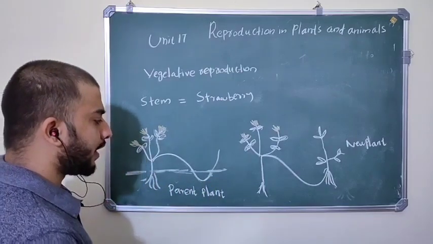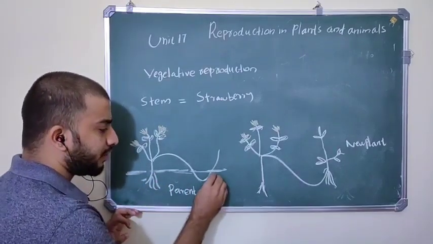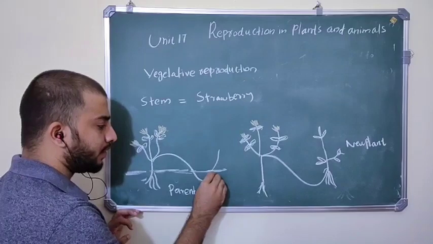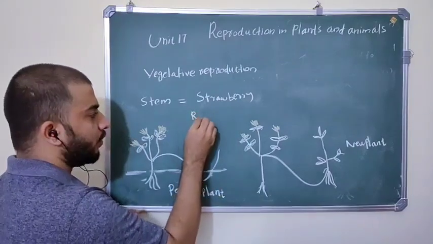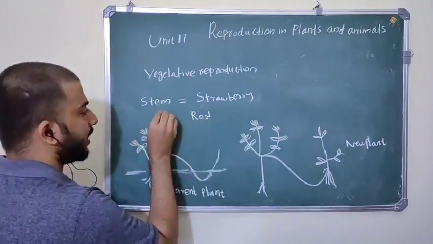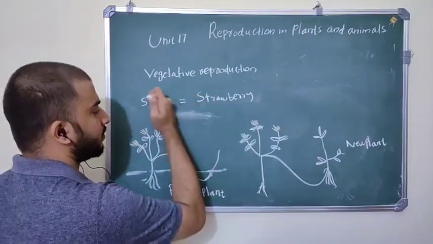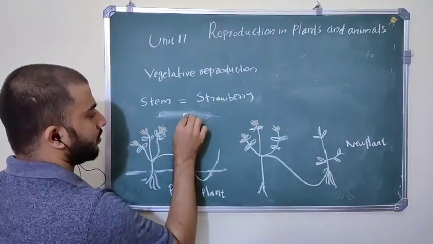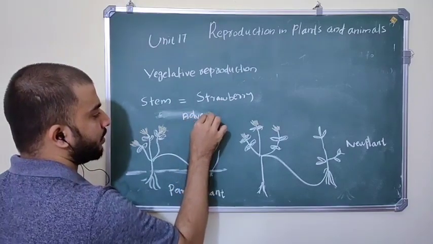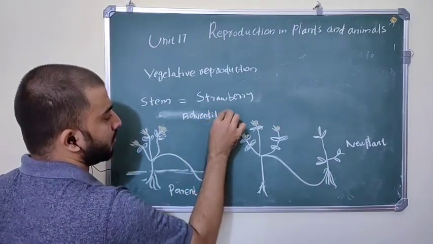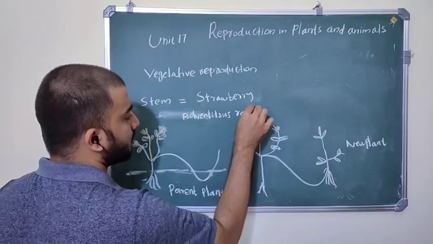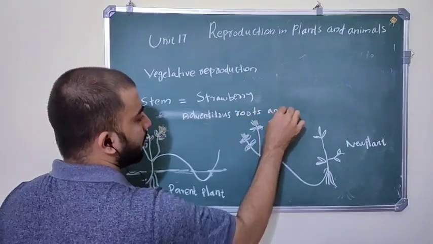After some time, it will develop adventitious roots and buds.